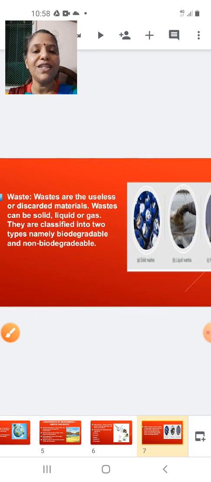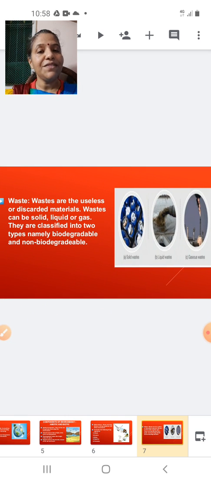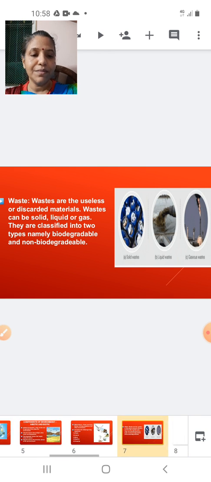One is called a biodegradable waste and the other is called a non-biodegradable waste. We will study in detail about the biodegradable and the non-biodegradable waste.